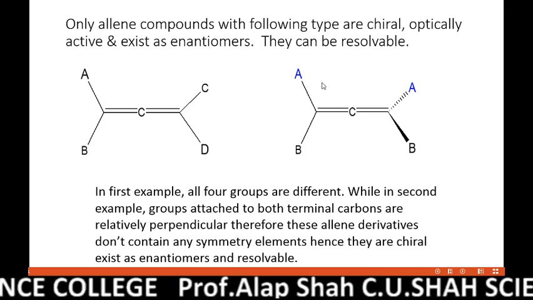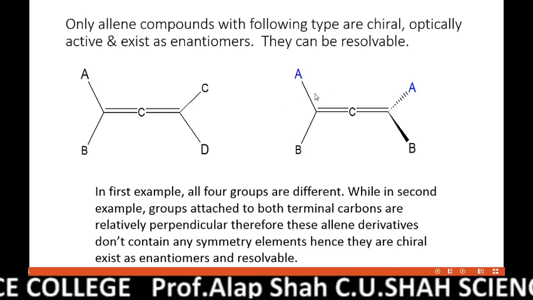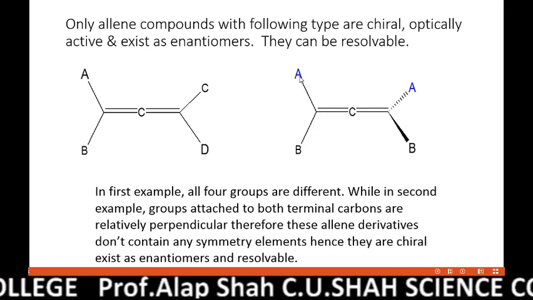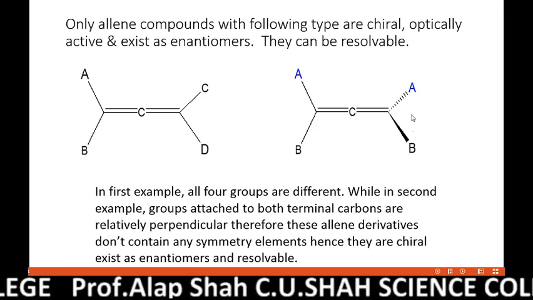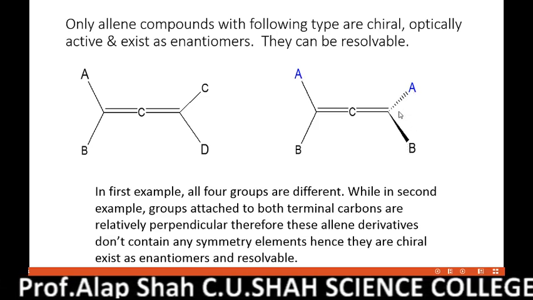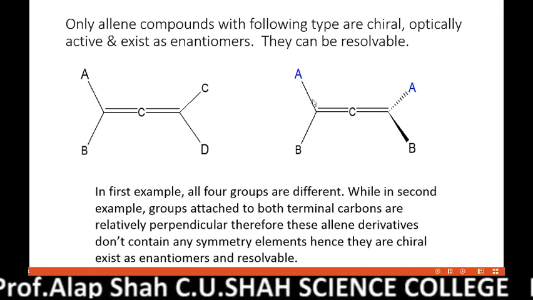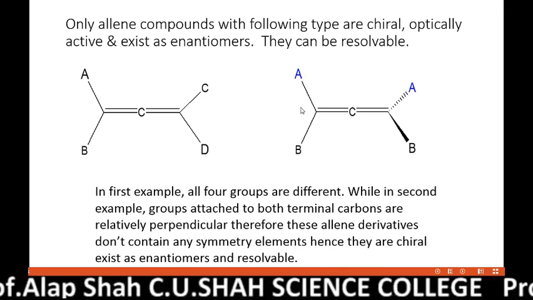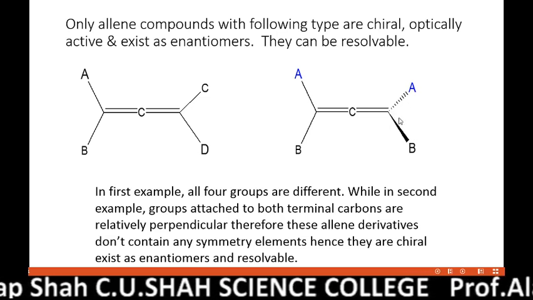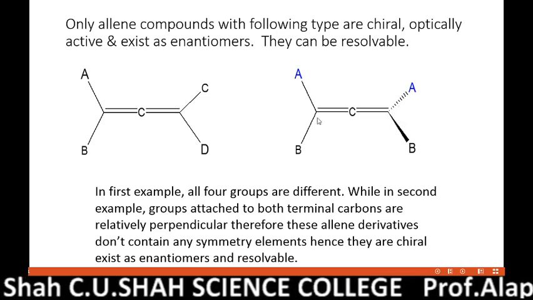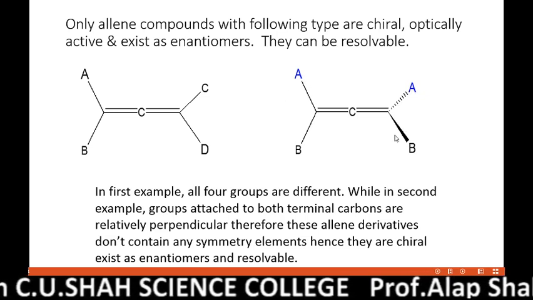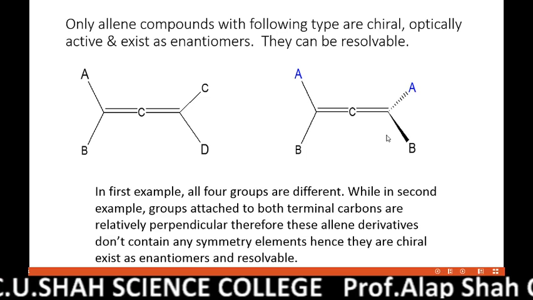Now let us check the second example. Here we can say that both terminal carbons have the same groups A and B attached. But you should keep two things in mind: these two groups are in the plane of the screen, while this A and B on the right side are perpendicular to these groups. So there is no question of a center of symmetry.